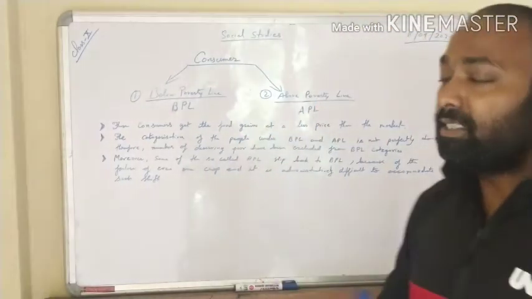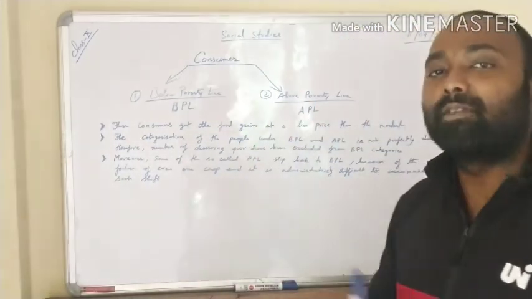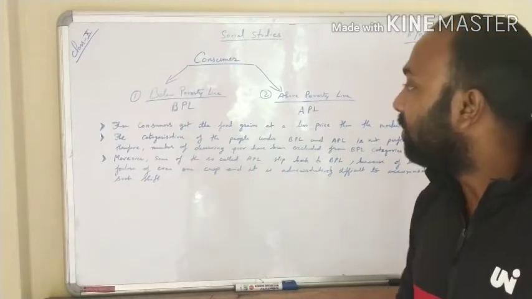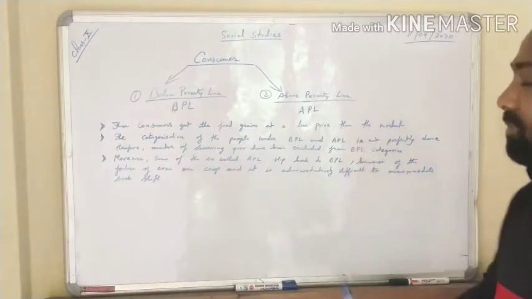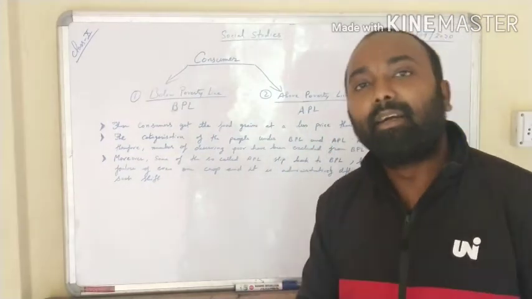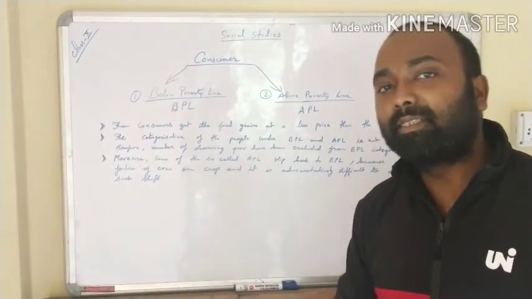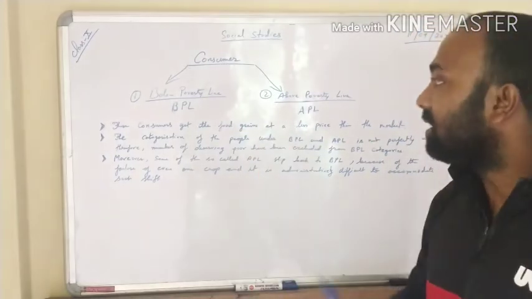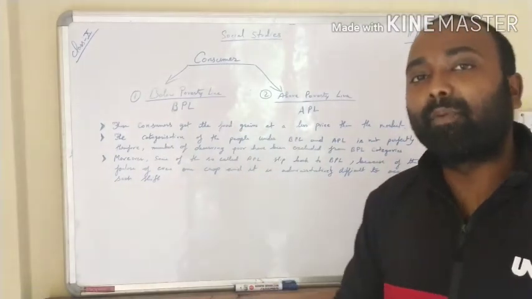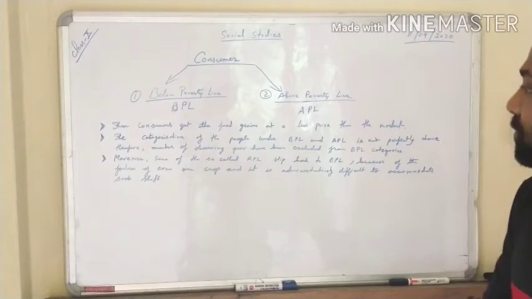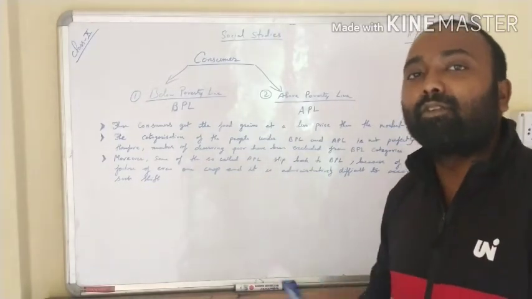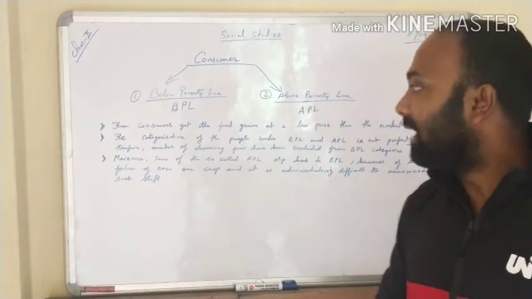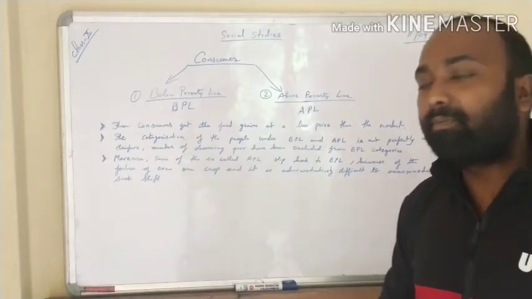The price fixed for the crops for each category is different. These consumers get the food grains at a lower price than the market. The price they pay in the market is higher in comparison to the grains provided by the government. So you understand that if they are getting the grains at a low price, obviously they will pay less instead of paying higher for the same grain.